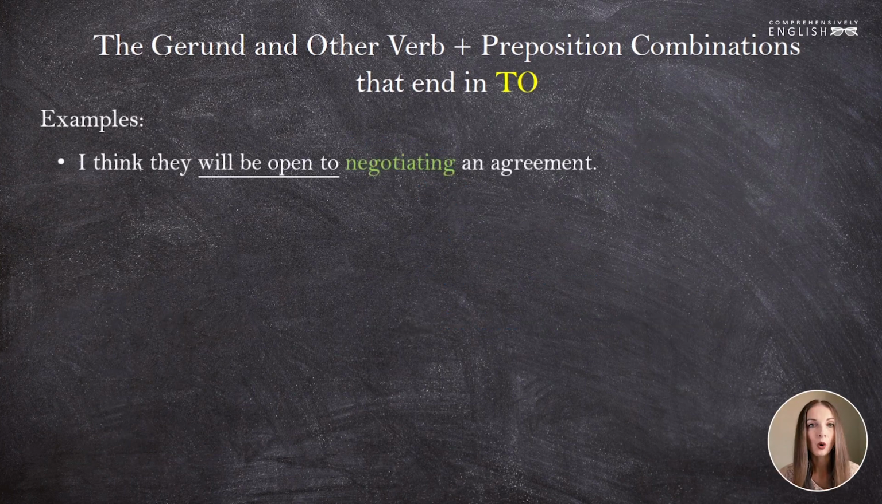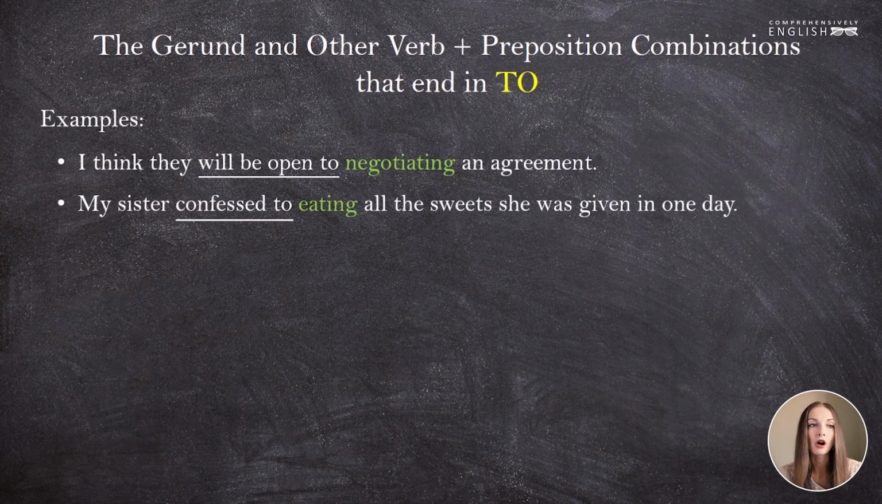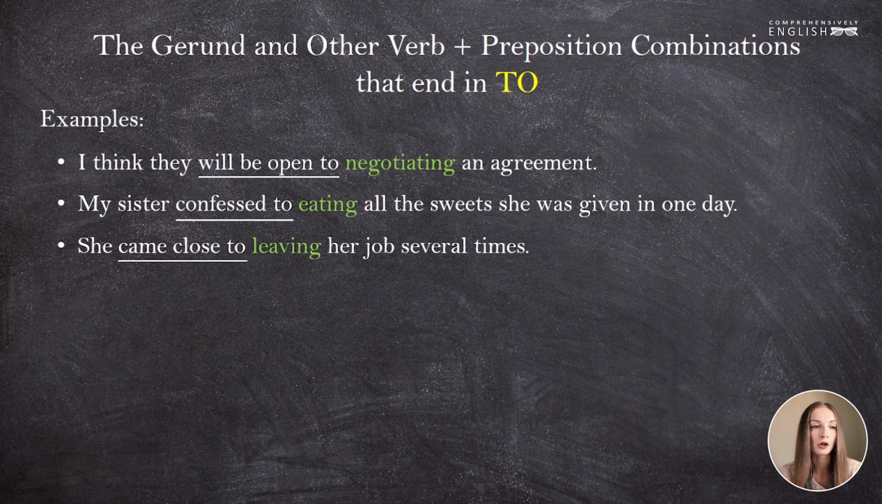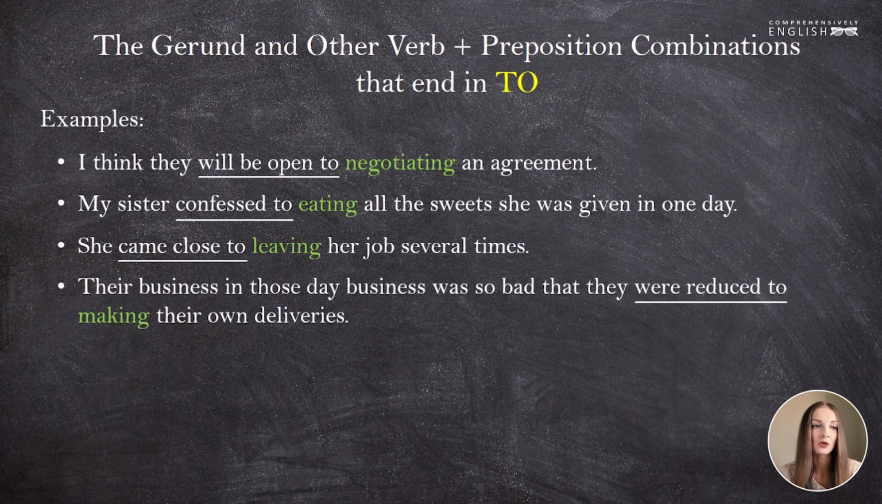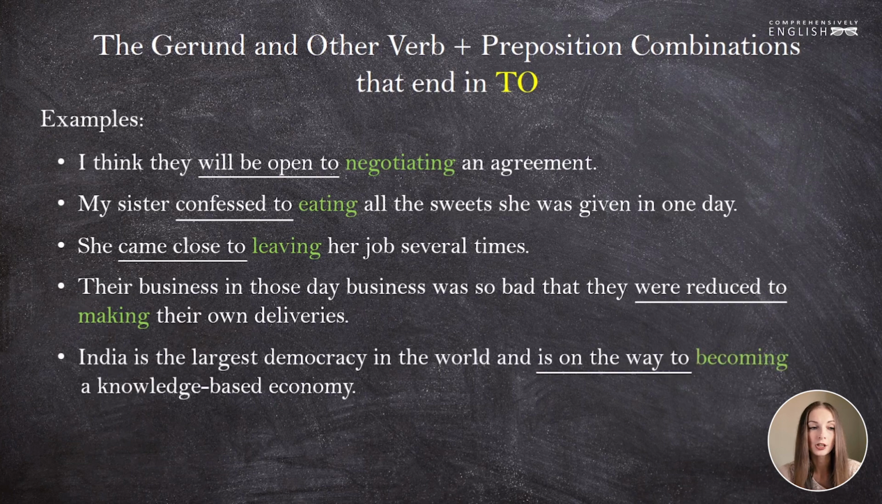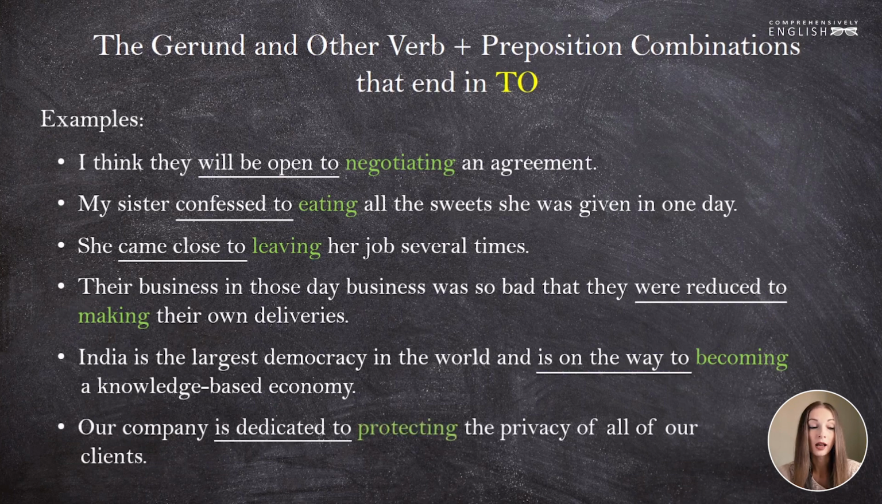I think they will be open to negotiating an agreement. My sister confessed to eating all the sweets she was given in one day. She came close to leaving her job several times. Their business in those days was so bad that they were reduced to making their own deliveries. India is the largest democracy in the world and is on the way to becoming a knowledge-based economy. And our company is dedicated to protecting the privacy of all of our clients.